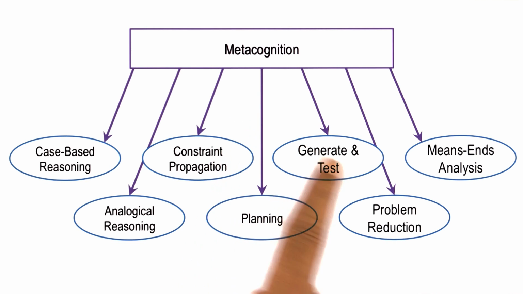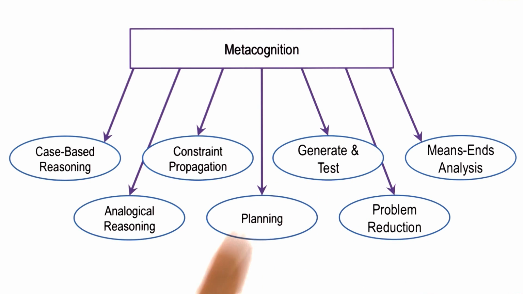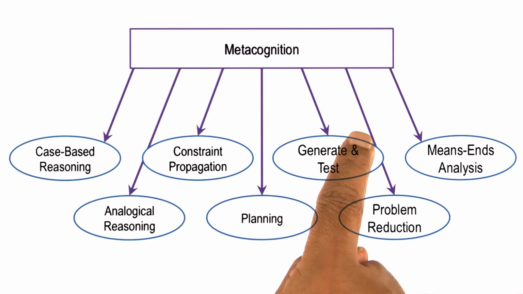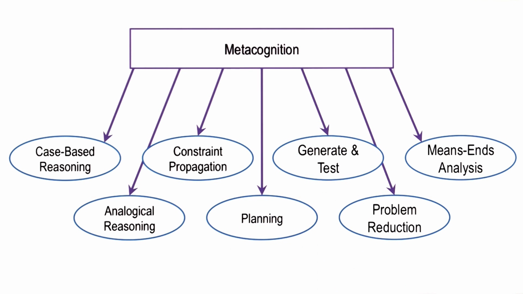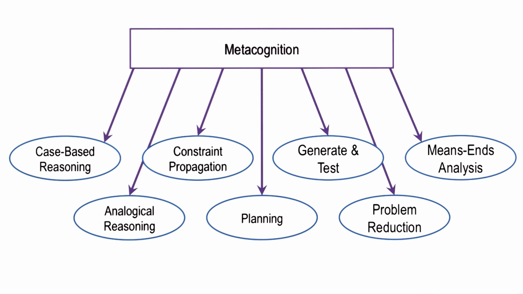For example, when we were discussing generate and test, if the problem is simple, then it is potentially possible to write a generator that will produce good solutions to it. On the other hand, for a very complex problem, the process of generating good solutions may be computationally inefficient. Similarly, if there is a single goal, then the method of means-ends analysis might be a good choice. On the other hand, if there are multiple goals that are interacting with each other, then means-ends analysis can run into all kinds of cul-de-sacs and have poor computational efficiency.